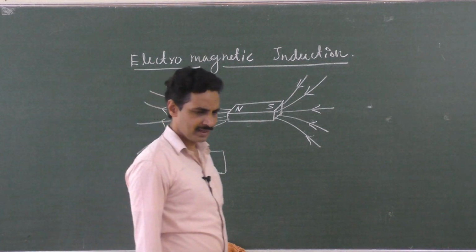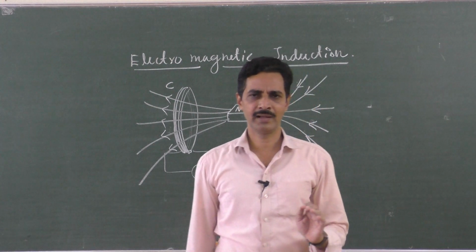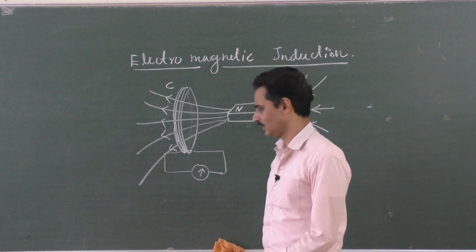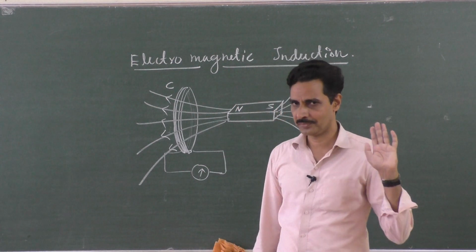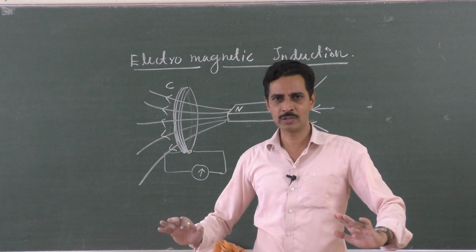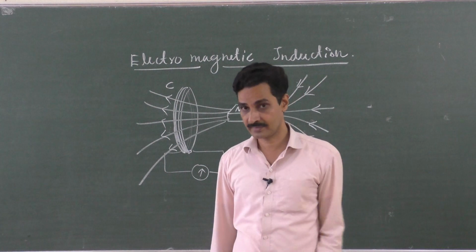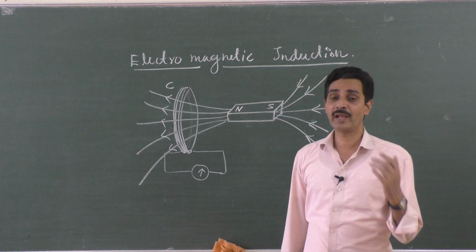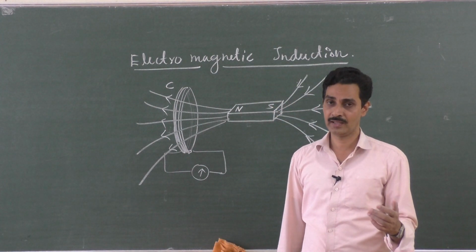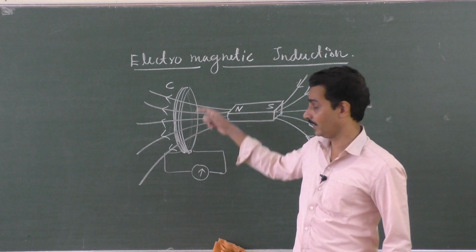The coil says, sir, that magnet is stationary and its magnetic field lines are passing through me. I am not disturbed now. The situation is a steady situation. Some magnetic field entering into the coil, we call it flux. Flux is the number of magnetic field lines passing normally through a particular area, here the coil area.